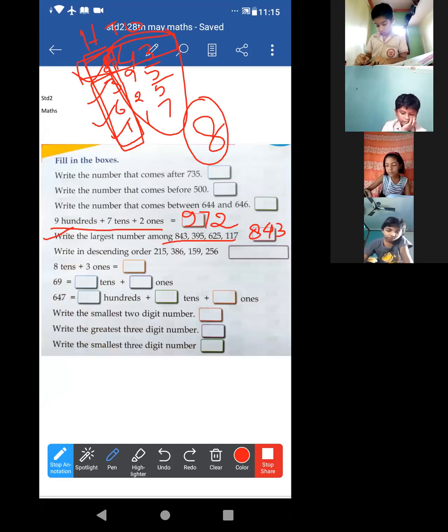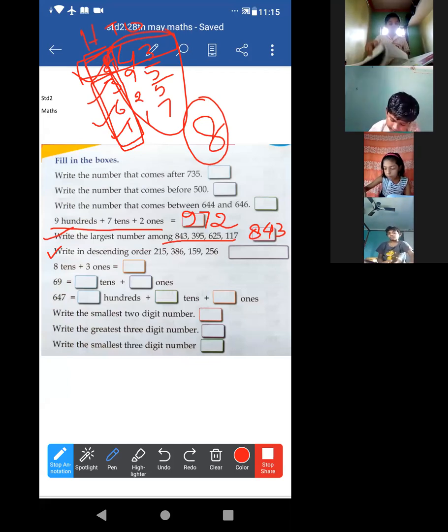843. Understood? Now the next one. Look at this. Write in descending order. Achha, descending order means what? Do you know what descending order means? Already it is done, right, in the first chapter. Basically from greater to lesser, or from bigger to smaller.